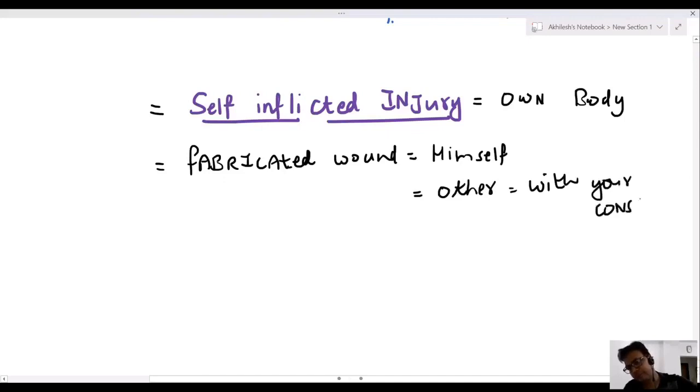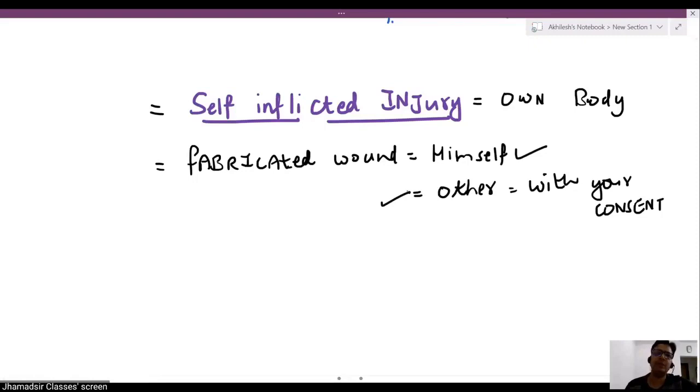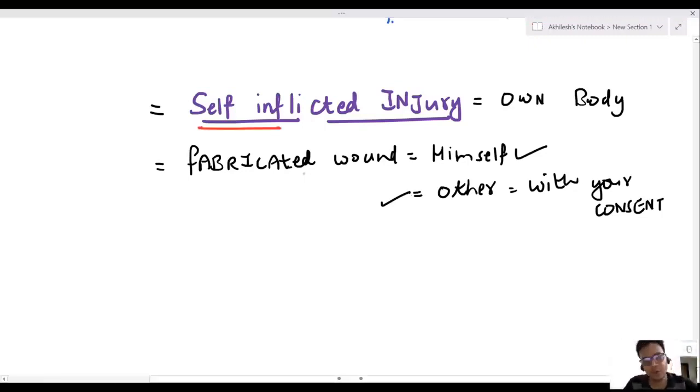It means you are having a wound because you produced it yourself or someone else produced it with your consent. This is known as fabricated wound. Self-inflicted is inflicted by yourself, but fabricated may be by yourself or by another with your consent.